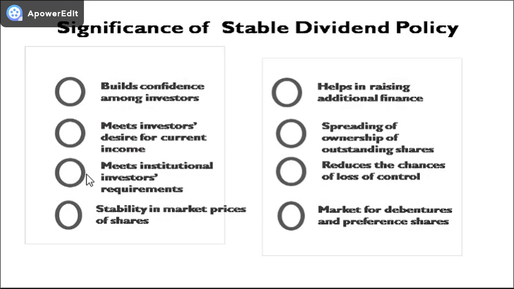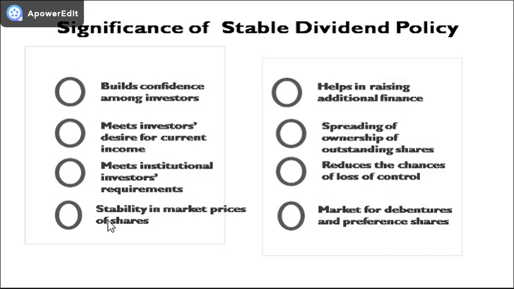Generally, companies are interested to have institutions in the list of their investors. Normally, the institutions prefer to invest in the shares of those companies which pay dividends regularly. Therefore, in order to attract institutional investors, a company prefers to follow a stable dividend policy.